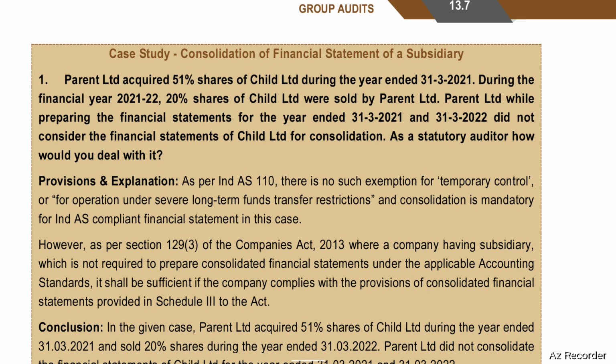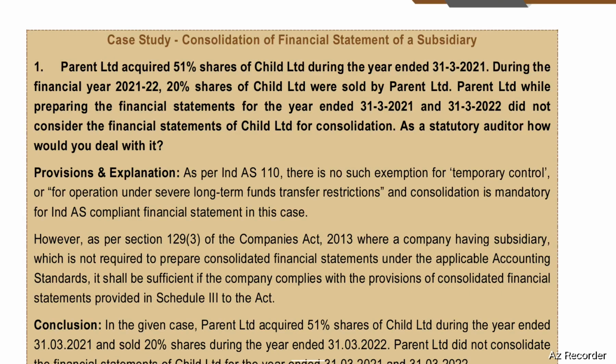Parent Limited, while preparing the financial statements for the year ended 31st March 2021 and 31st March 2022, did not consider the financial statements of Child Limited for consolidation. As a statutory auditor, how would you deal with it?